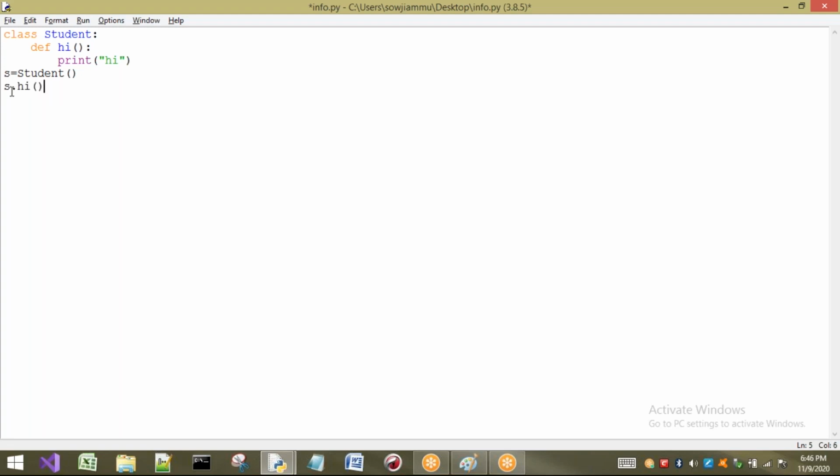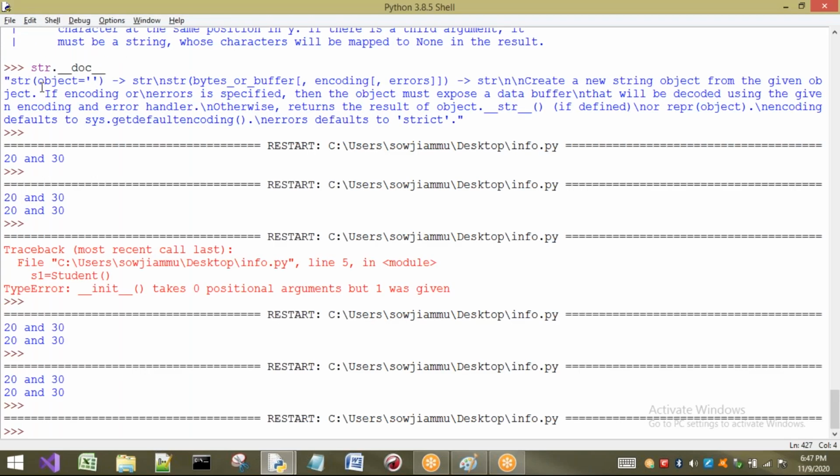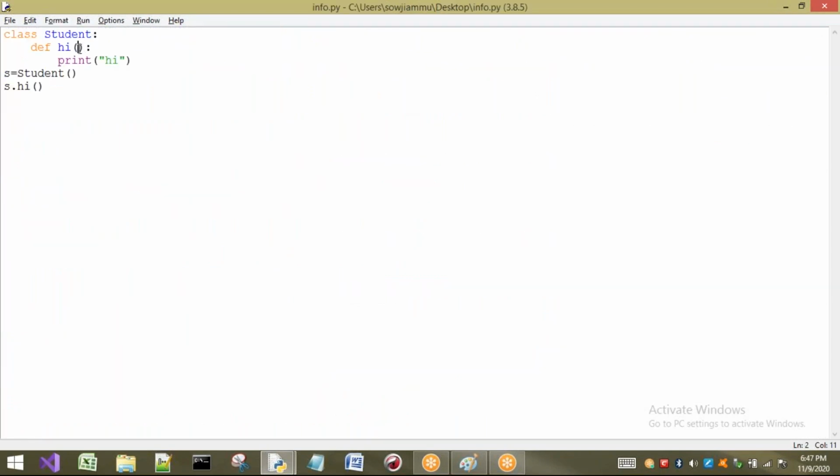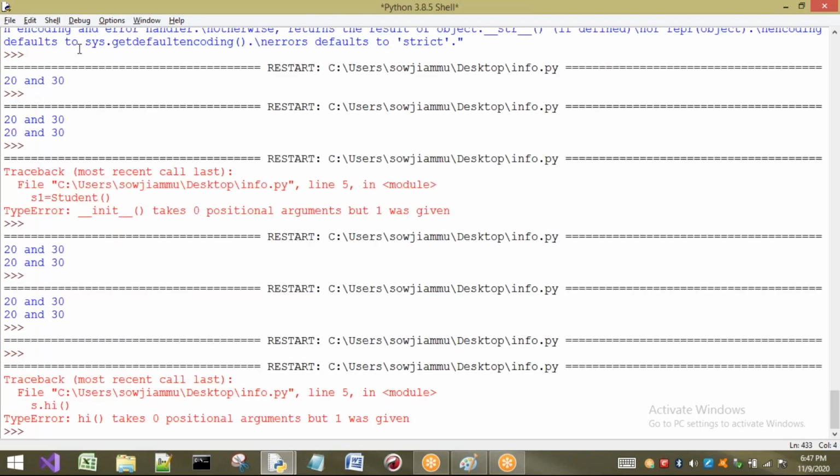That means s is an object which can access the members. s can access what? Members of this class. So I'm calling s.hi. Now observe here, one minute. Here also one point I have to discuss. For methods also, at least one parameter should be written here. So what is the output we got?